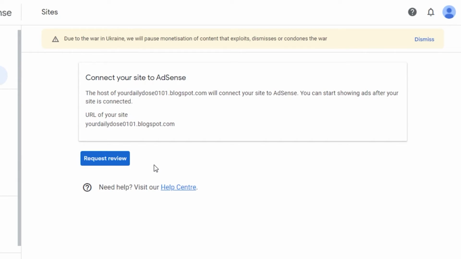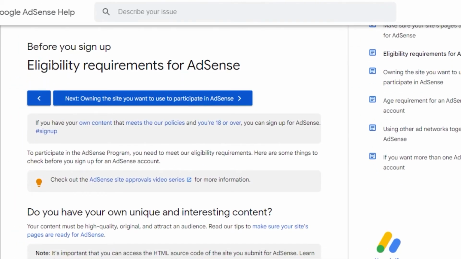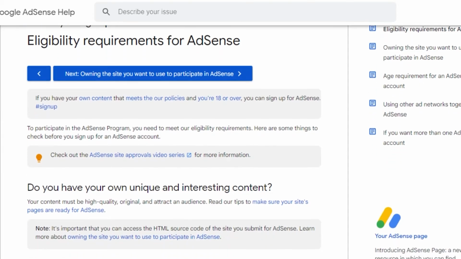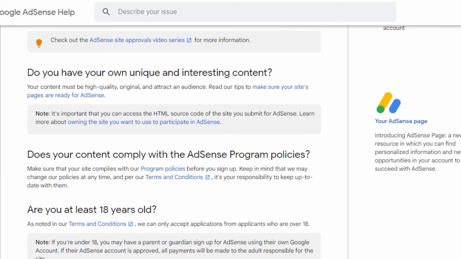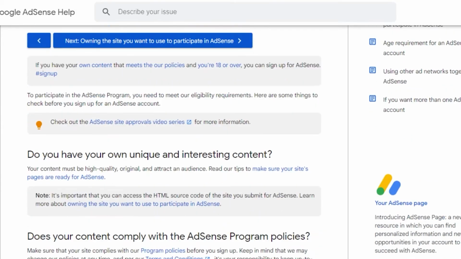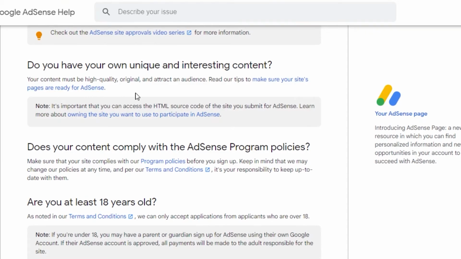And what's the eligibility criteria? Let me actually show you what you need in order to monetize your blog. So here are our eligibility requirements for AdSense, and this is what is required in order to monetize your blog. So the first thing is, do you have your own unique and interesting content? You have to have high quality original content. You should have your own copyright and it should all be original.